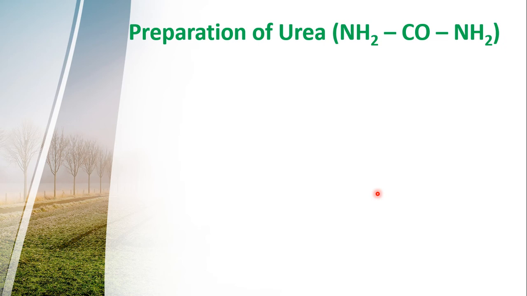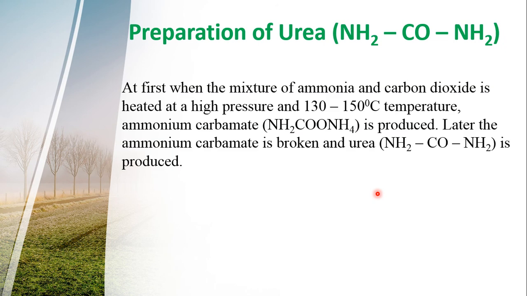Preparation of urea. Urea is produced by using ammonia and carbon dioxide in industry. There are only two ingredients, ammonia and carbon dioxide, used to produce urea. At first, when the mixture of ammonia and carbon dioxide is heated at a high pressure and 130 to 150 degrees Celsius temperature, ammonium carbamate is produced.